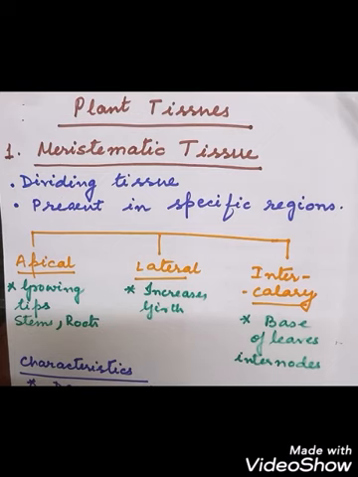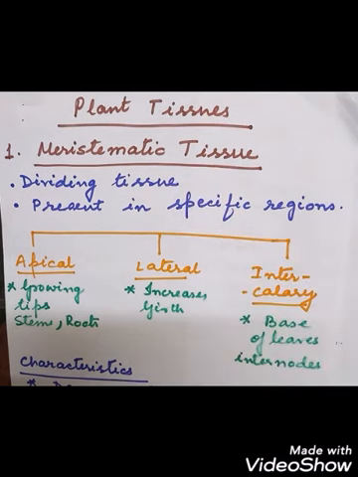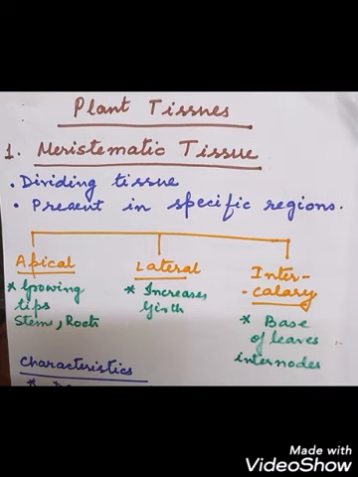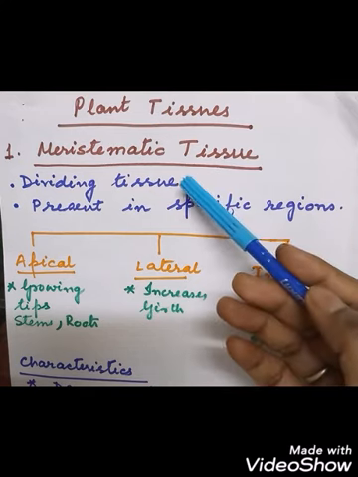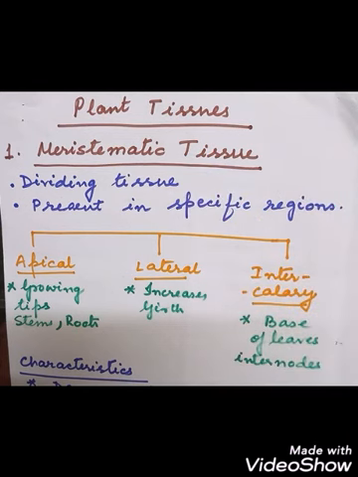So in the plants, the growth can occur in specific regions. Why does this growth occur in specific regions? Because of the presence of what? Dividing tissue. And this type of dividing tissue is known as meristematic tissue. Here and there growth will not occur in the plants. There are specific regions where growth will occur. These specific regions contain what? Dividing tissue. And what is this dividing tissue? This dividing tissue is called the meristematic tissue. It is located only in the specific regions where the parts are capable of dividing.